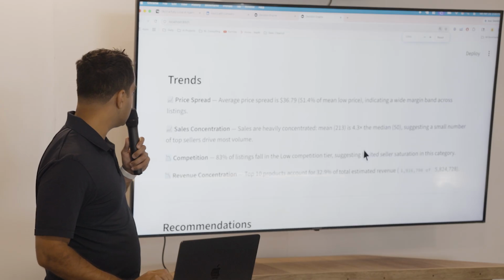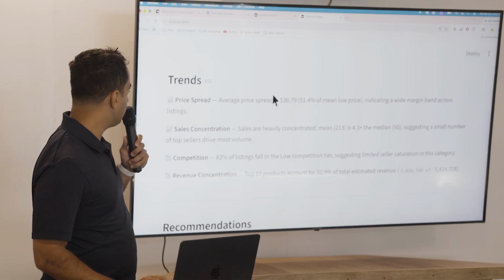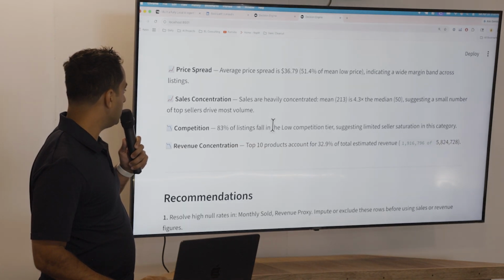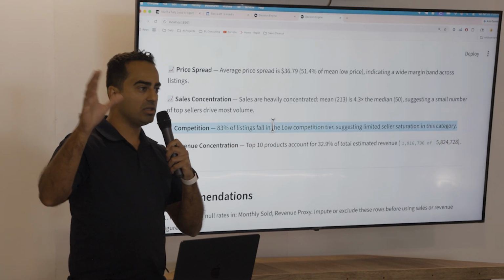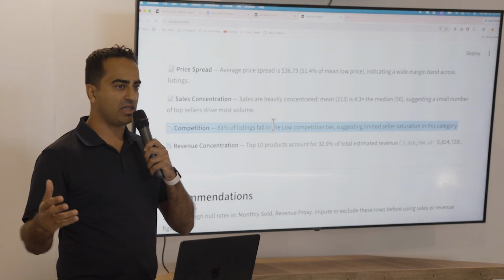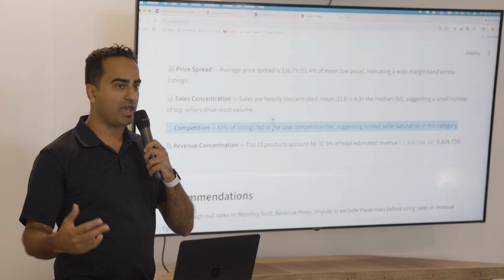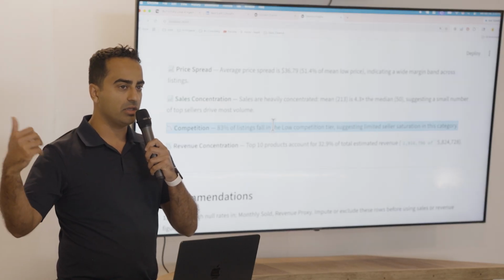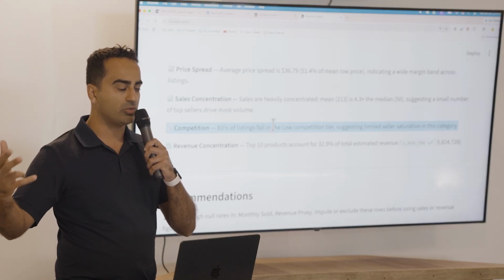If we look at these insights, it's telling me the average price spread, the sales concentration, the competition. This is connected to an LLM in the back that I've downloaded locally, Qwen, but it could be an OpenAI model or an Anthropic model.